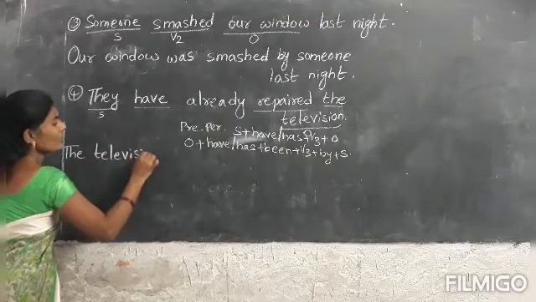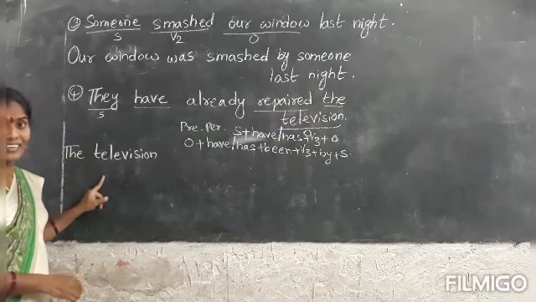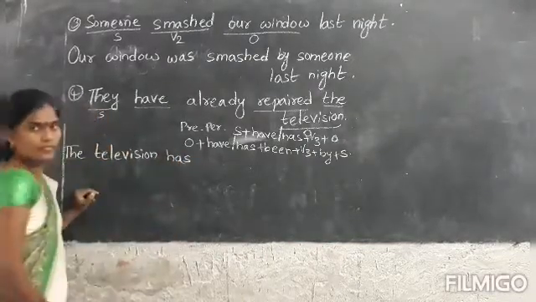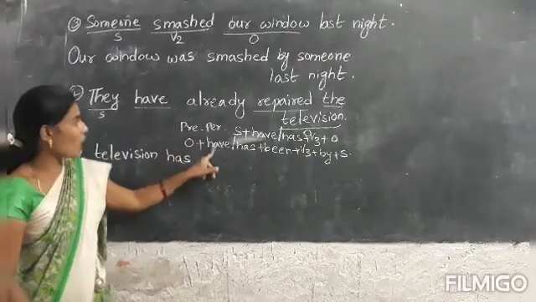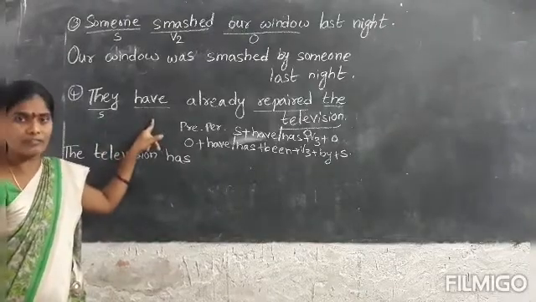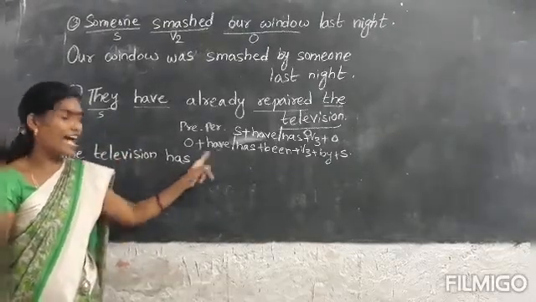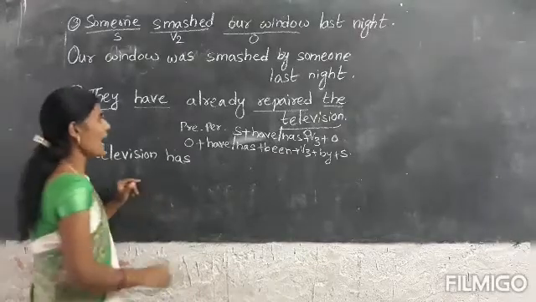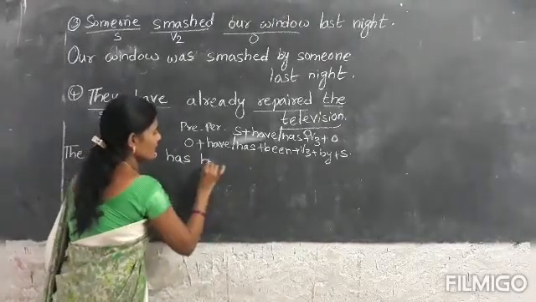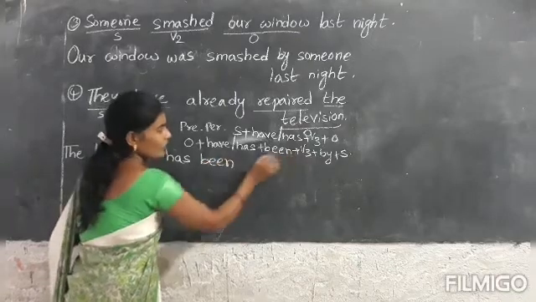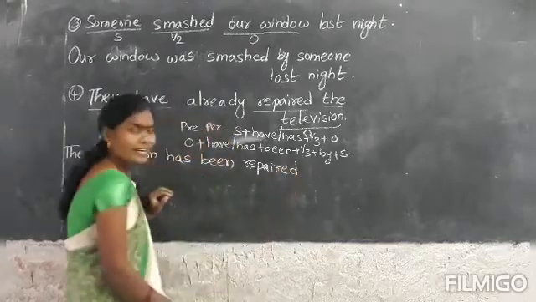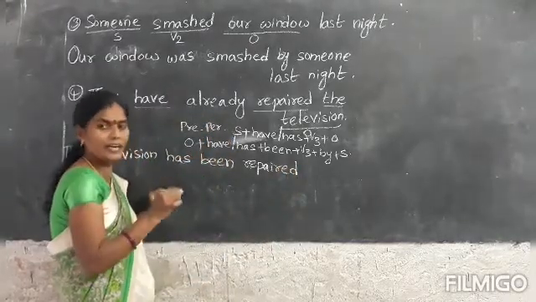The television. Television is singular, so I have to use has. For plurals we use have, for singular we use has. They is plural, that's why have is given. Television is singular, that's why has we have written. The television has been. Verb third form: the third form is repaired only.